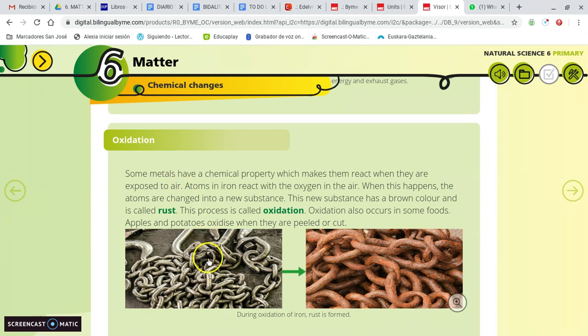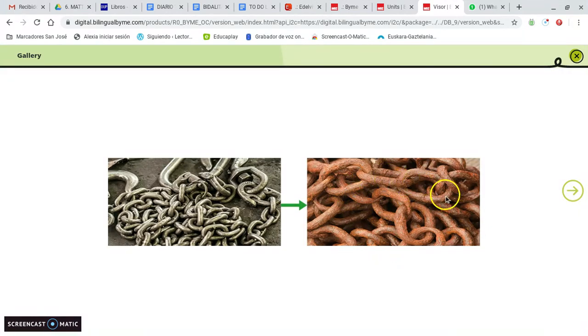And in this oxidation, we get a new substance called rust. Do you see here the rust? This brown substance is the rust. Some atoms of the iron change into rust. We cannot go back because these atoms that change into rust cannot go back to the previous substance, right?